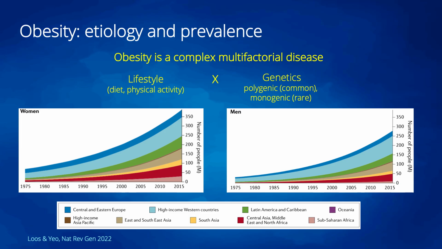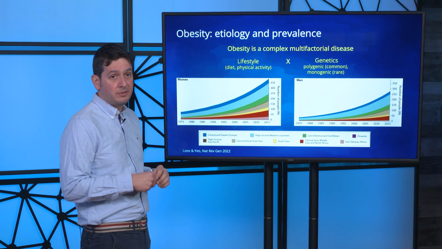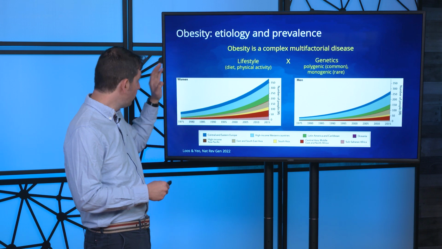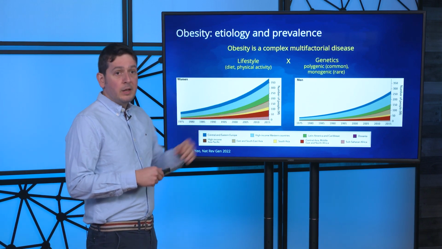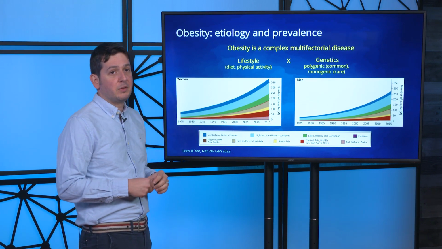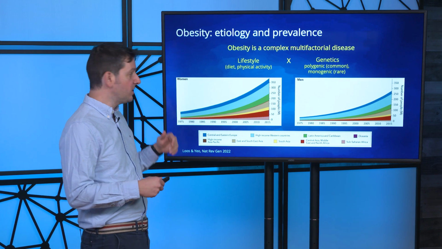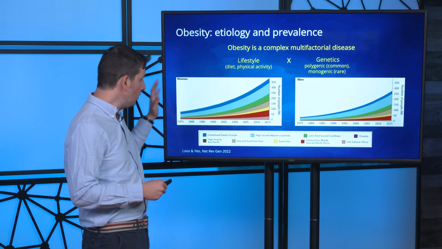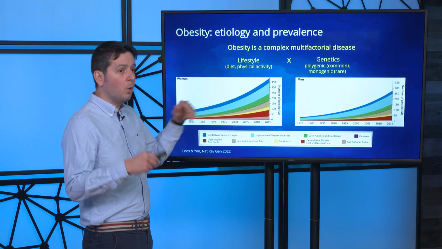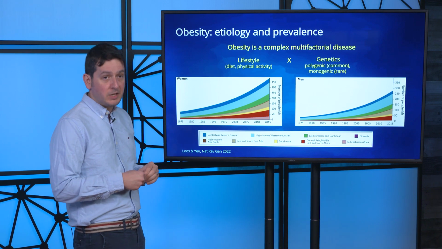Obesity is a complex disease involving many factors and includes lifestyle components, which include diet and physical activity patterns, which also interact with genetic predisposition. The plots show obesity prevalence trends worldwide, both in women and men, which clearly highlight the magnitude of the problem, which affects over 600 million people, and also how quickly this evolved over a time span of 40 years.